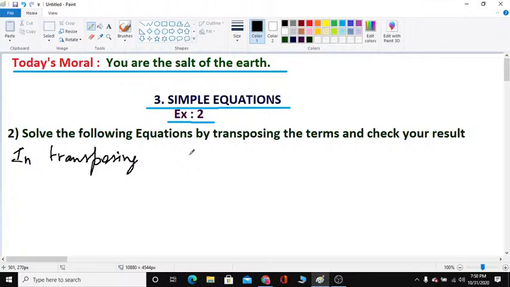In transposing terms from left hand side to right hand side, a positive quantity becomes a negative quantity.